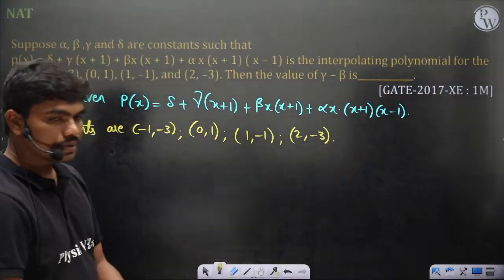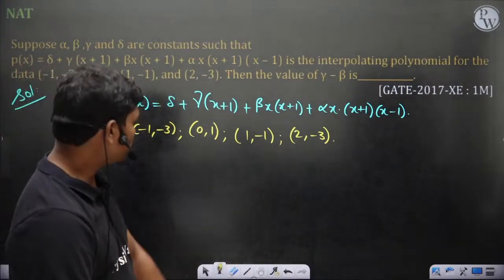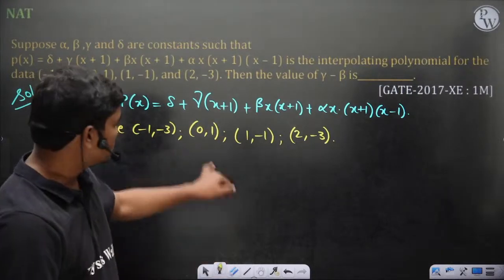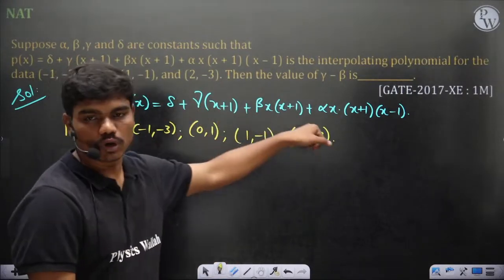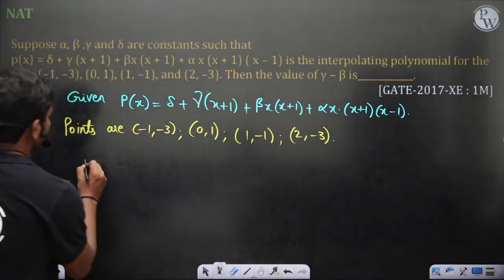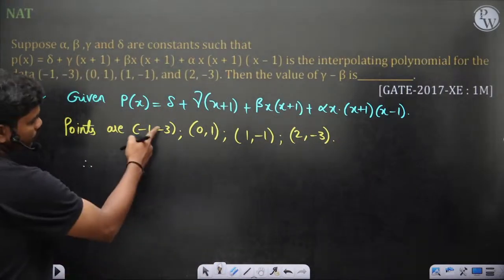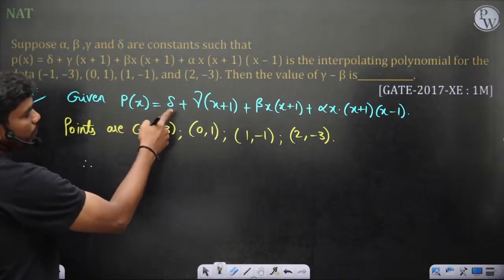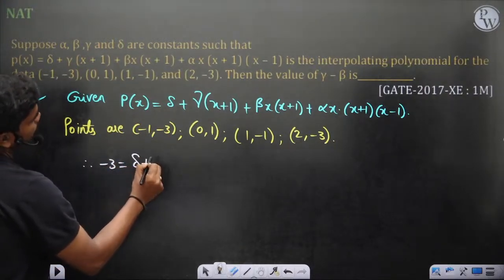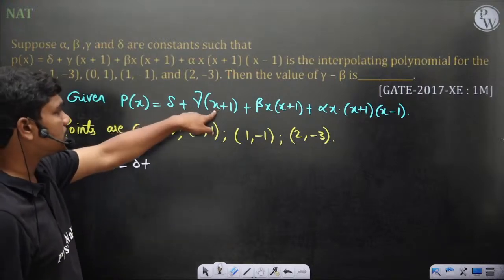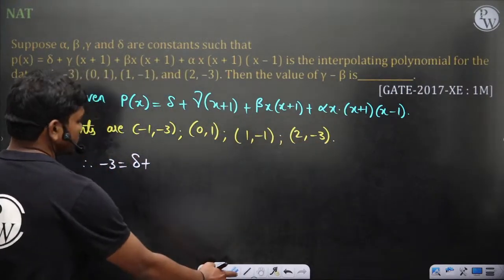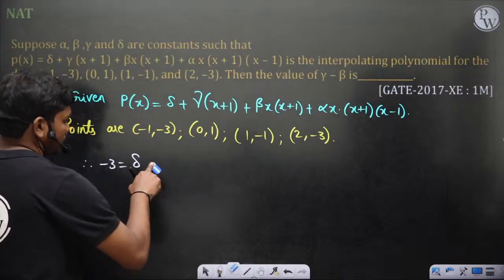Okay, so if you are doing the interpolation, as I have told you, these 4 points should lie on this polynomial. So if you substitute the first point, p of minus 1 should be minus 3. So minus 3 is equal to delta plus, when you put x equal to minus 1, this term is 0, this term is 0, and this term is also 0 actually. So delta is equal to minus 3. That's all, the first equation.